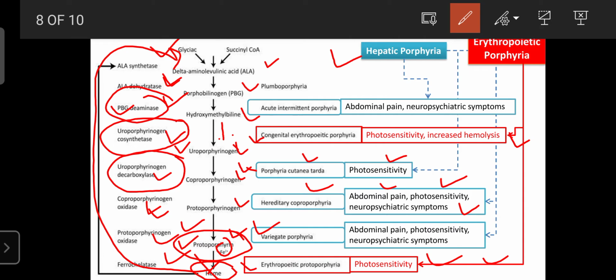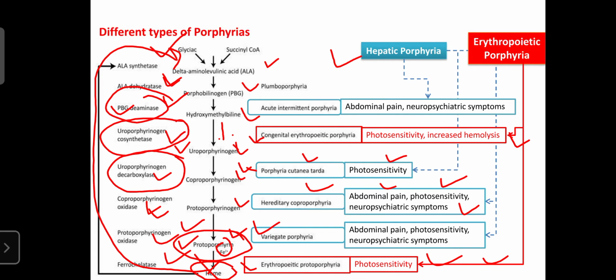So the porphyrias are mainly classified into two types: erythropoietic porphyria and hepatic porphyria, and they are sub-classified into six different types. Erythropoietic porphyrias are two types, and hepatic porphyrias are four types. So these are the different types of porphyria.